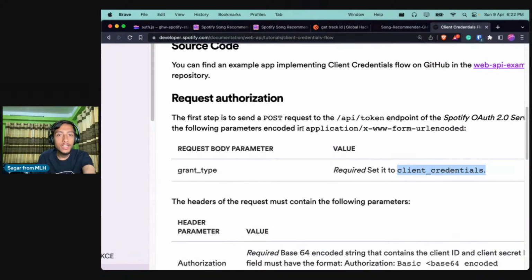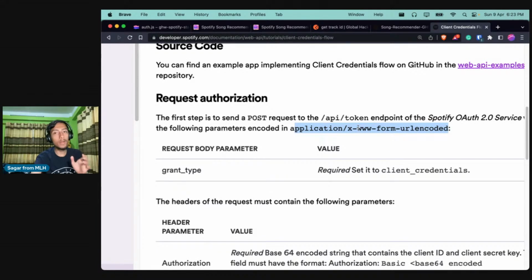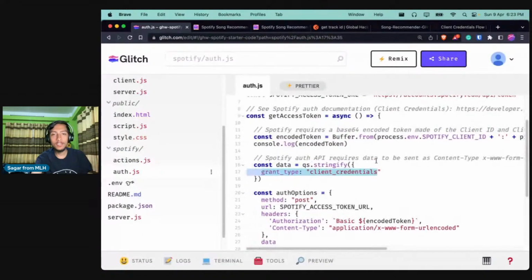Also, it has mentioned that we are using the parameters in x-www-form-urlencoded. For the earlier part we used JSON to send our request, but this particular OAuth technique requires it to be x-www-form-urlencoded, which is like a key value pair, and we need to pass it as a string value.